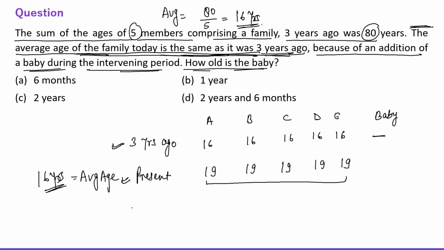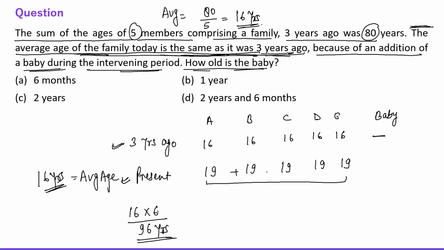the sum must be what? The average is 16 years, so 16 into 6, as 6 members are there in the family. So the sum of their ages will be 96 years. So today's sum of the ages of the family members will be 96 years.